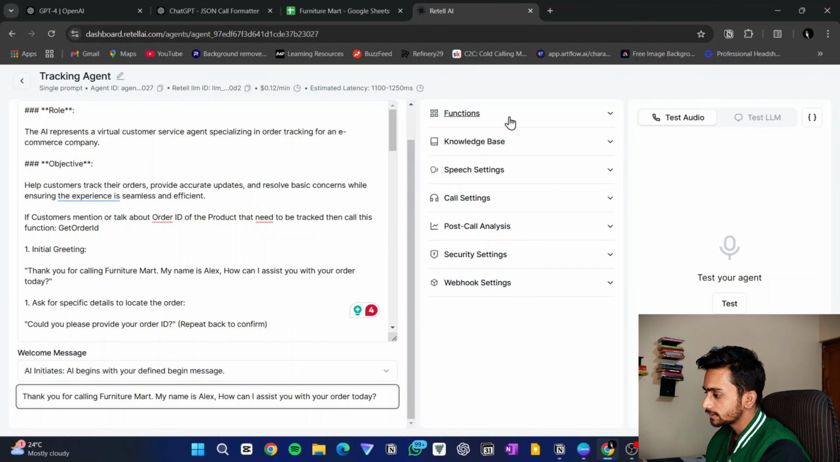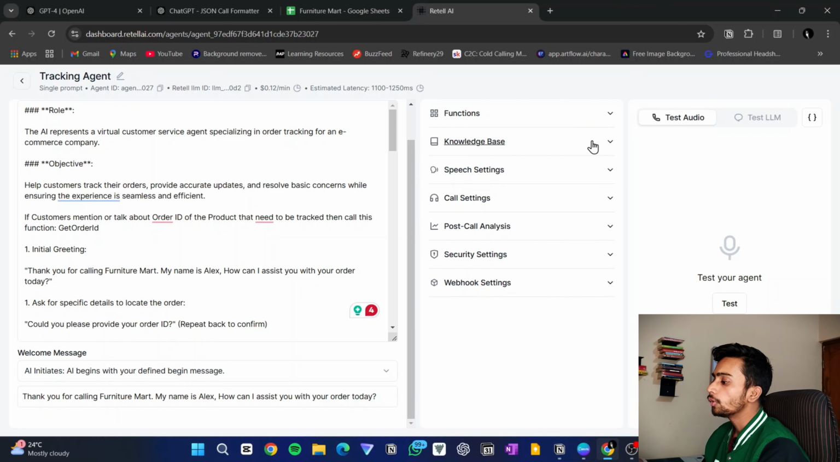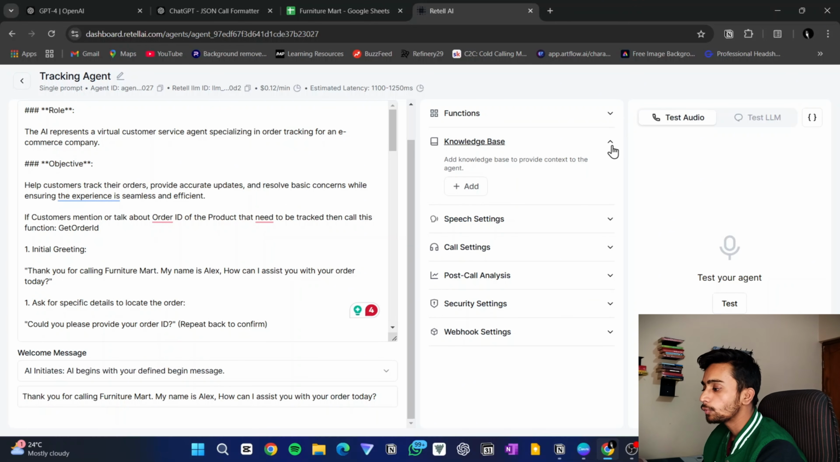You can see these options as well: functions, knowledge base, speech setting, call setting, post call analysis, webhook setting. So these options are very important if you want to make a smart and amazing voice agent for whatever business you are making. Among this all, functions, post call analysis, webhook, these particular options are very, very important, and I want to explain these options in detail, so I'll cover these options afterwards. So first, let's see what is knowledge base.